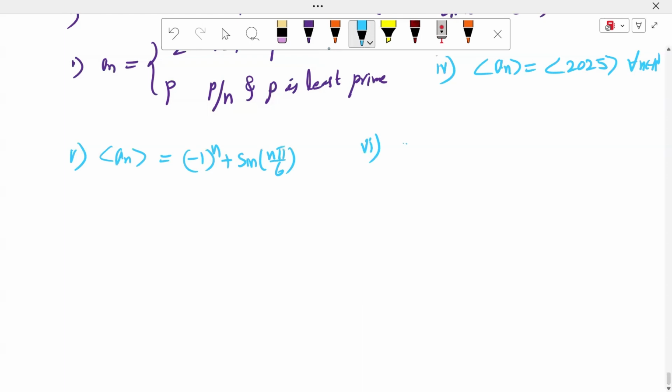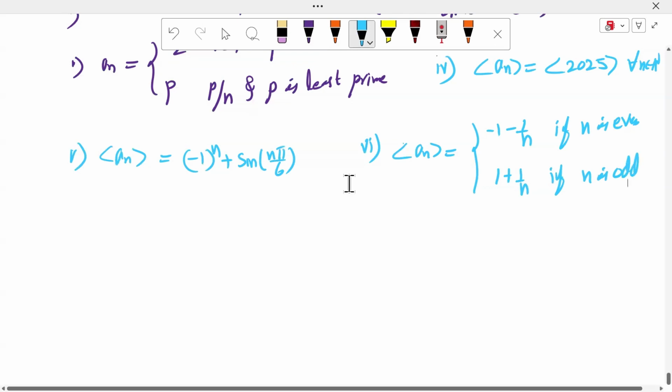Example number 6: the sequence a_n = minus 1 by n if n is even, and 1 plus 1 by n if n is odd, which is one of the sequences.